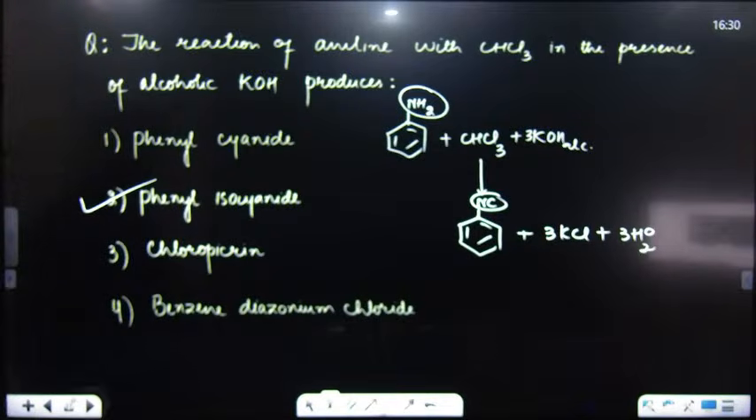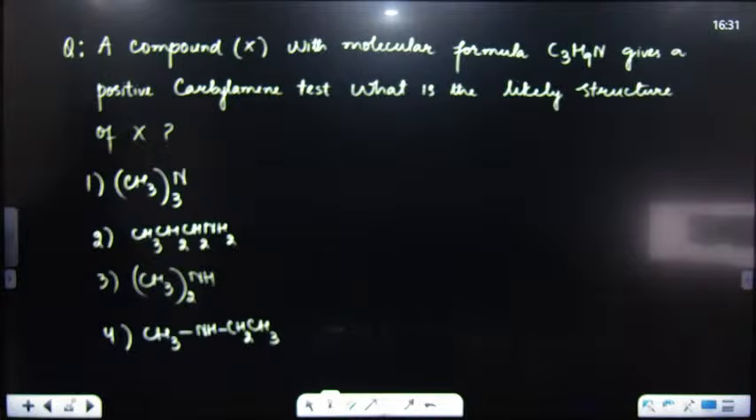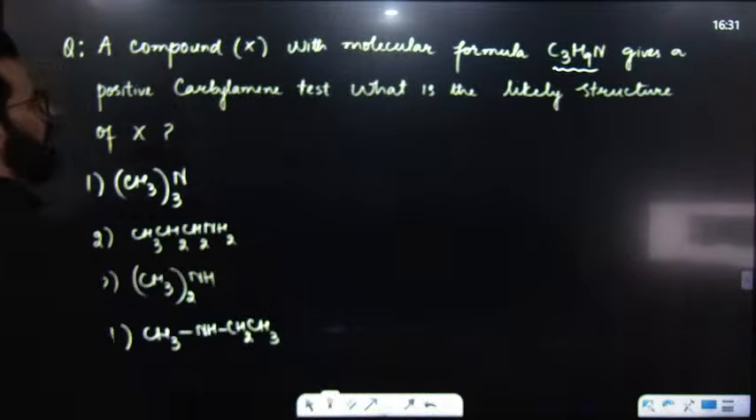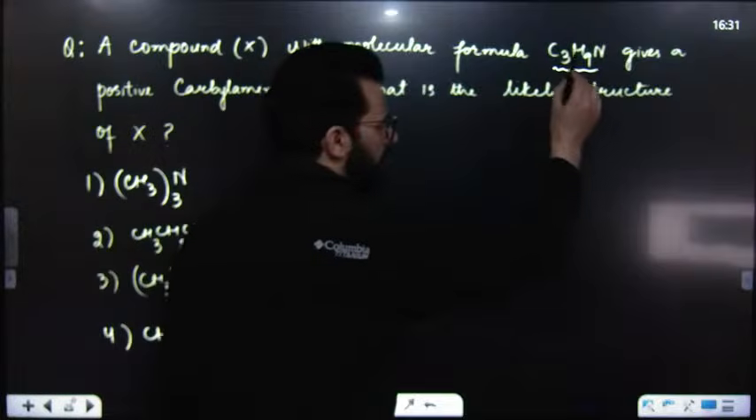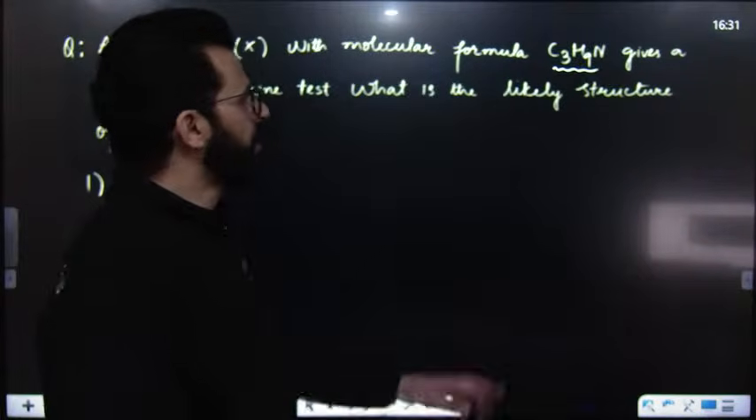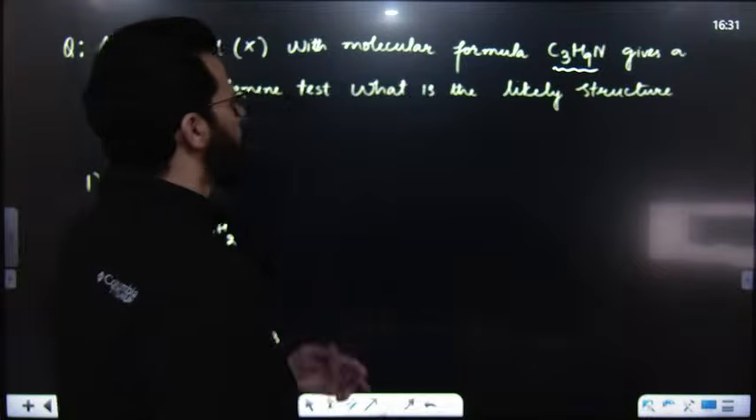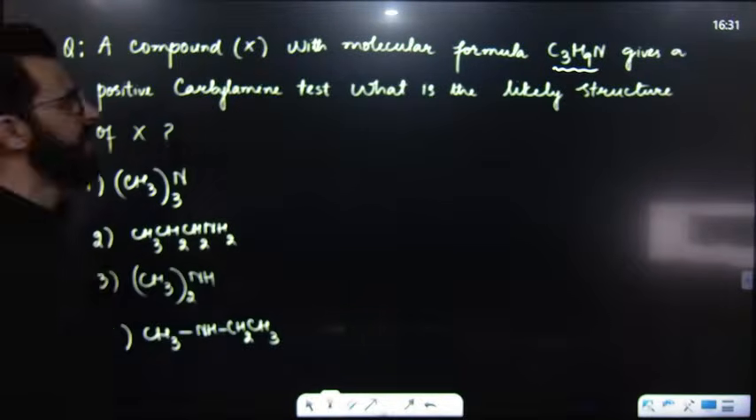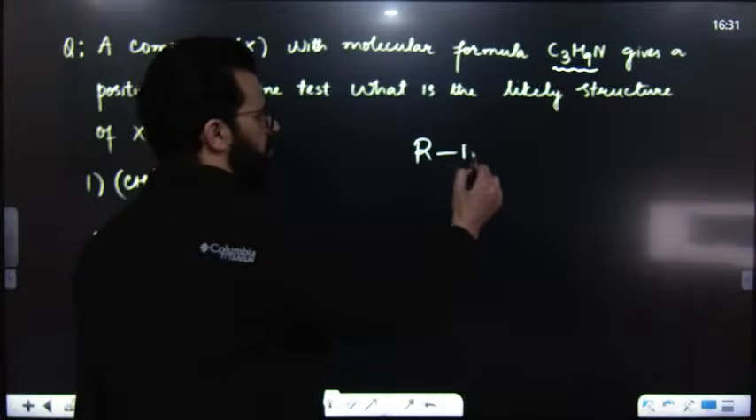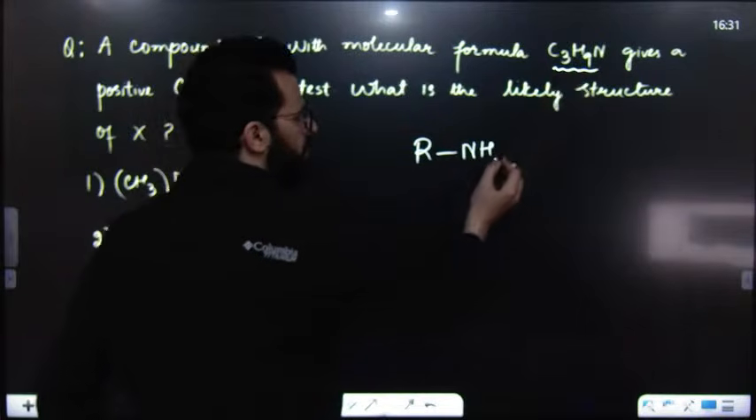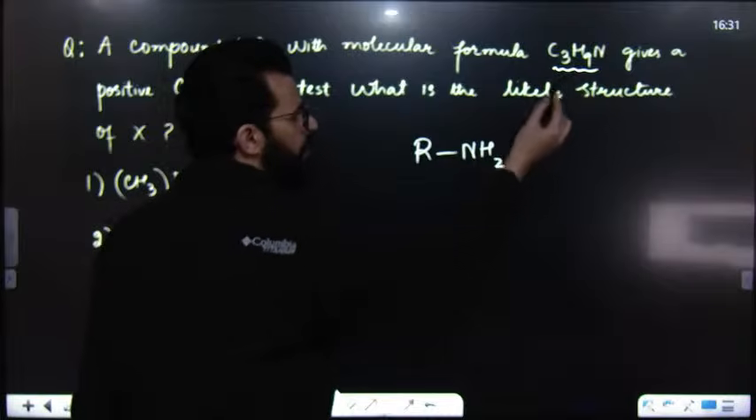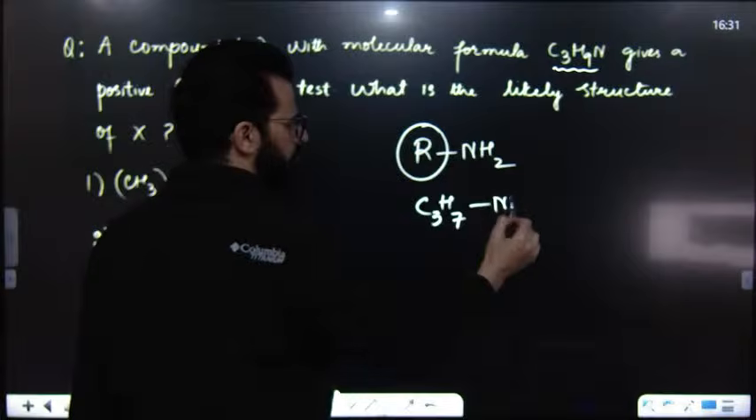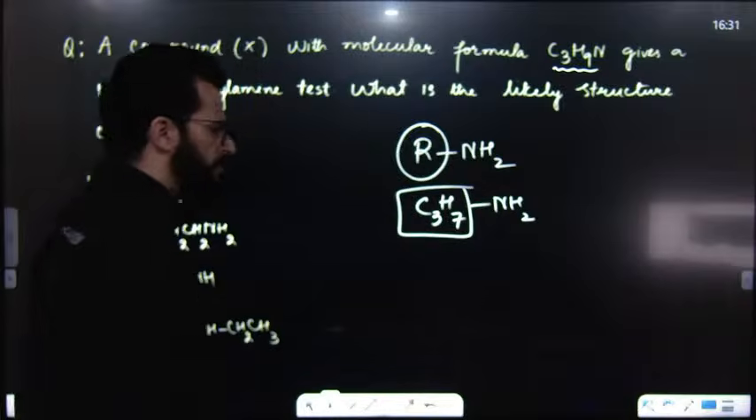After that, dear students, another question: a compound X with this molecular formula gives a positive carbylamine test. That means this is simply an amine. But it can never be an aromatic amine because carbons are only 3. So this is an aliphatic primary amine. What is the likely structure of the amine? We know this is an aliphatic primary amine. So among these, I have written N, I have written 2H, so this R is now C3H7.